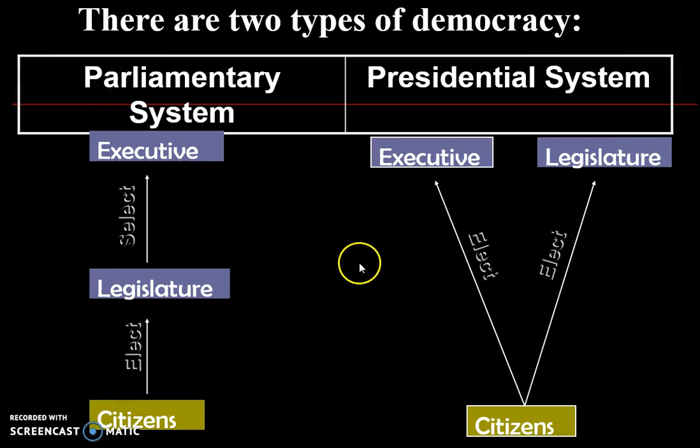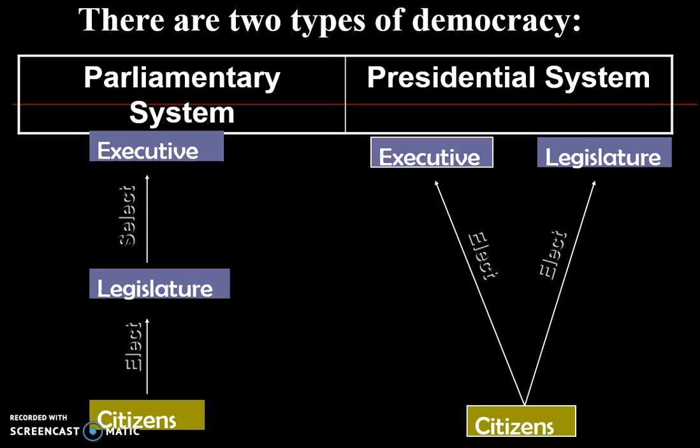Okay, and this diagram kind of illustrates it well in a nice little comparison. So citizens in a parliamentary system pick the legislature. The people in the legislature then select the executive or the leader. Most often, the leader is called a prime minister, but sometimes the title is something different, like chancellor.